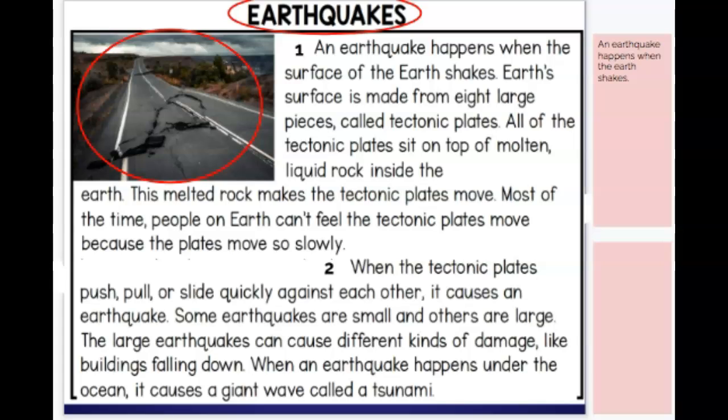Now paragraph 2. When the tectonic plates push, pull, or slide quickly against each other, it causes an earthquake. Some earthquakes are small and others are large. The large earthquakes can cause different kinds of damage, like buildings falling down. When an earthquake happens under the ocean, it causes a giant wave called a tsunami.